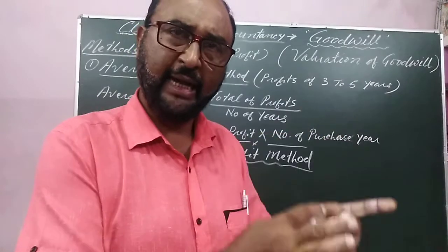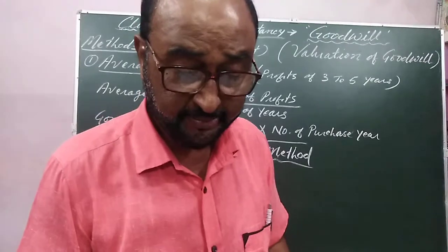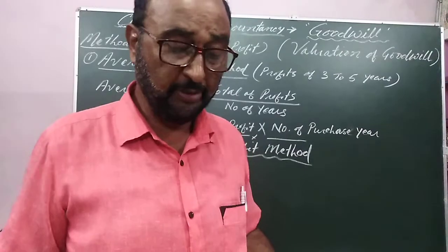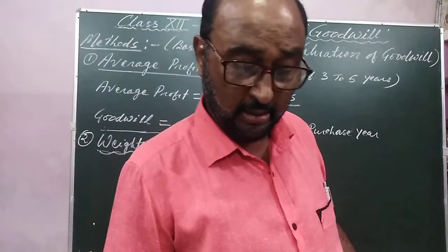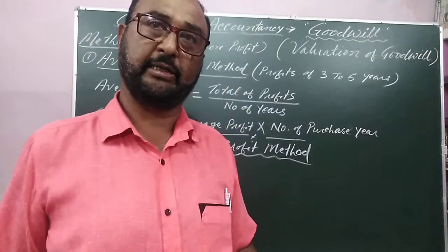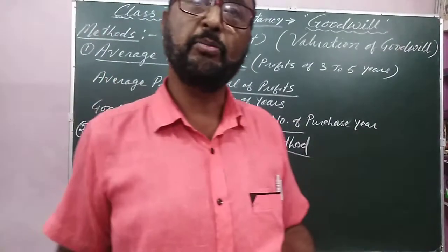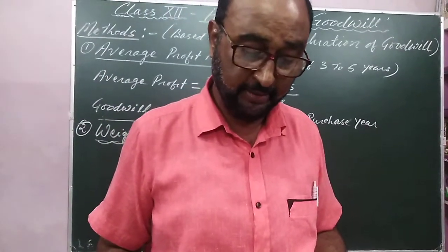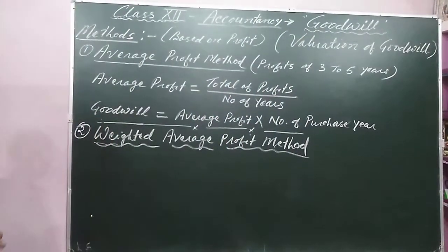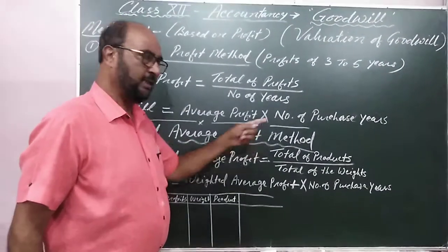Means the weight is decided and each year's profit is multiplied, and after that the total product is divided by the total weight, and the average profit is calculated. Here I am just showing the formula that is applied for the average profit. The second method is weighted average profit method.